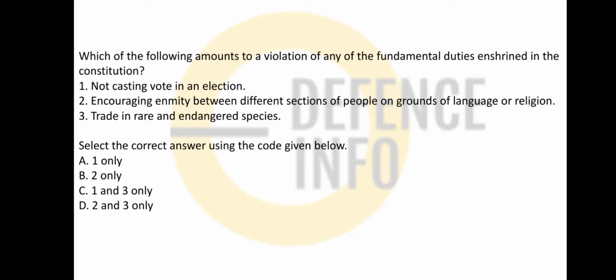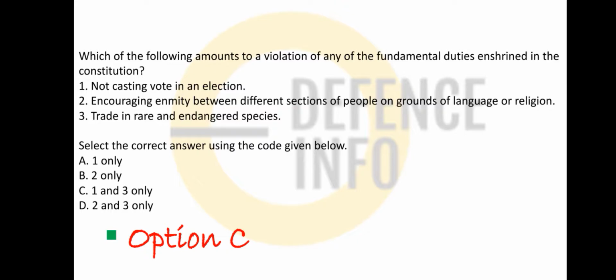So not casting a vote in an election, it is not enshrined. Okay, talking about two, encouraging the enmity of different sections of people on the ground. So option C is the correct one. Option C means your 1 and 3 are correct. Not casting the vote in an election.